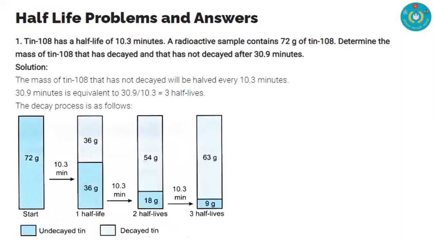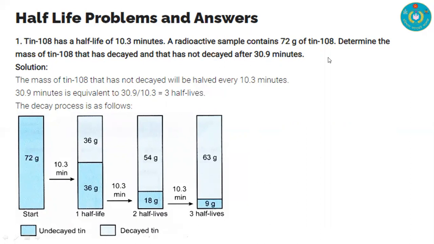And we are going to solve a half life related problem. Read this question. Tin 108 has a half life of 10.3 minutes, and a radioactive sample contains 72 gram of tin 108. Determine the mass of tin 108 that has decayed and that has not decayed after 30.9 minutes. Here, our half-life is 10.3 minutes, and after 3 half-lives we have time 30.9.